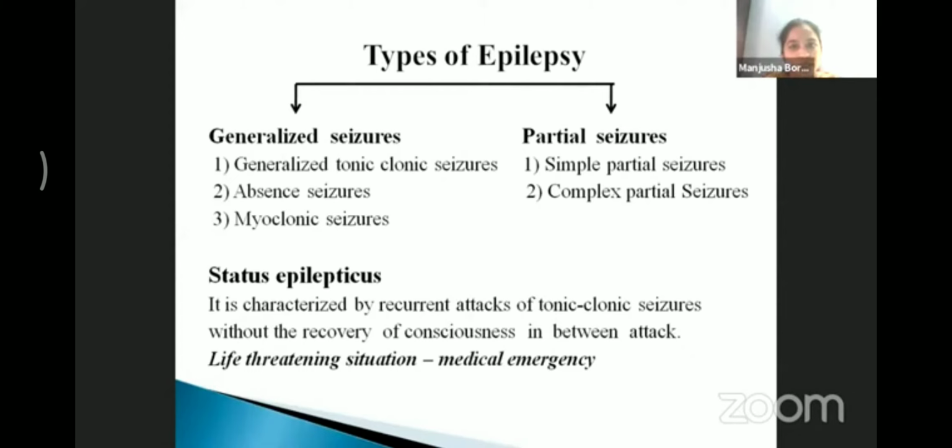One more important concept related to epilepsy is status epilepticus. It is a neurological medical emergency characterized by recurrent attacks of tonic-clonic seizure without recovery of consciousness in between the attacks. We'll see the treatment plan afterward.